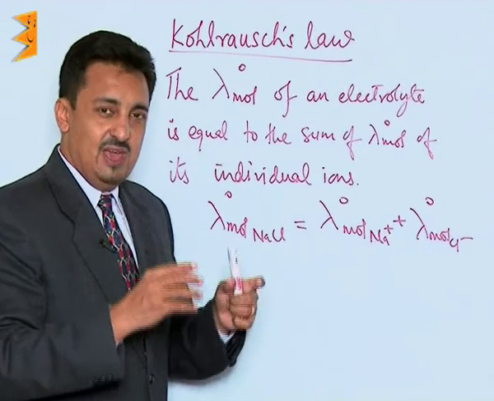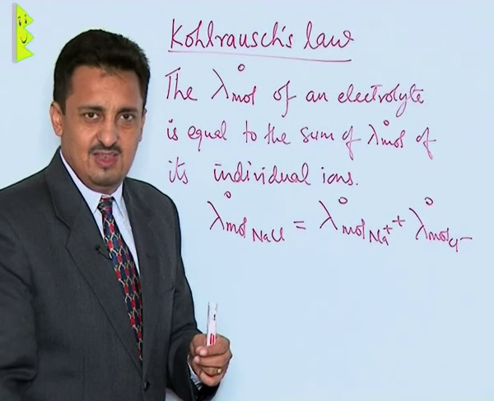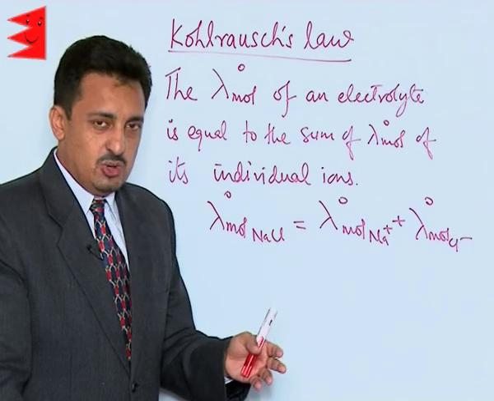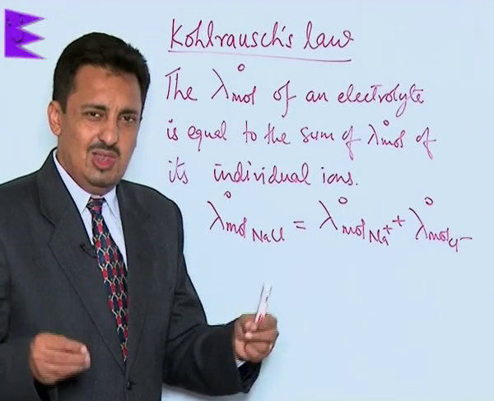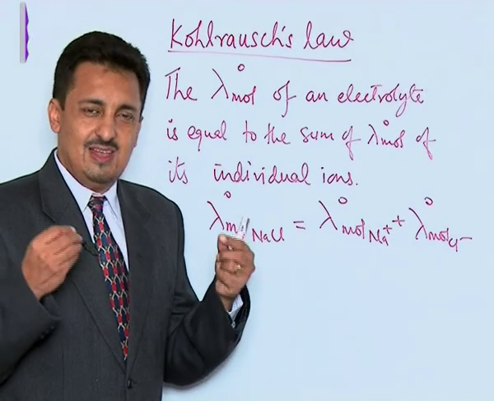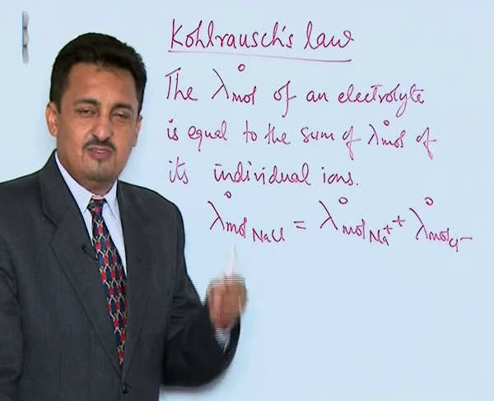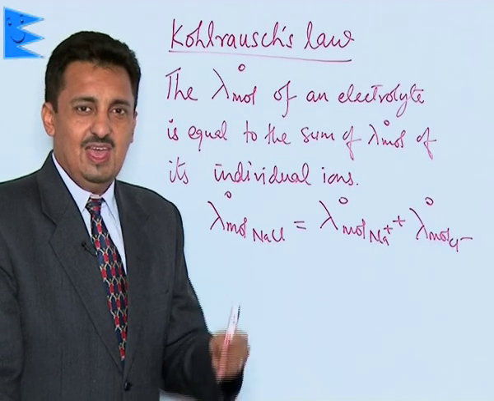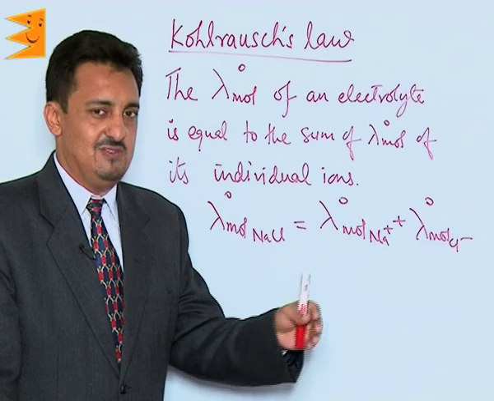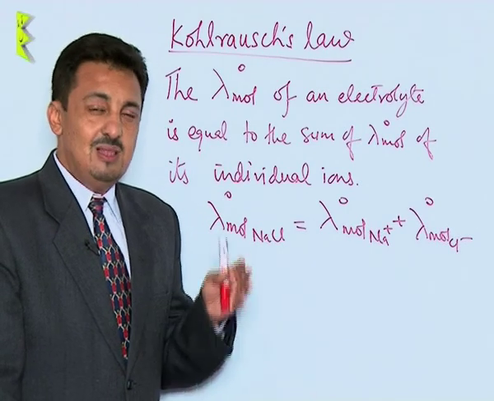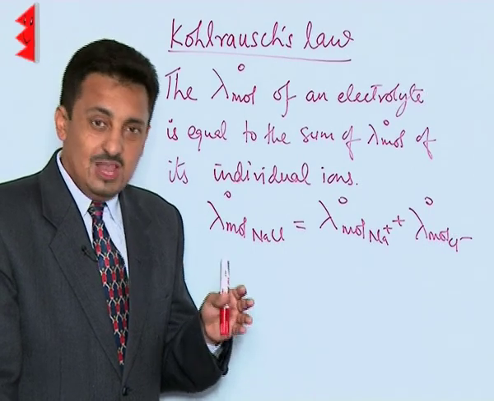each ion behaves independently, irrespective of the other opposite ion or of the source, because the interionic distances are so large that the interionic interactions are almost negligible, zero. So each ion behaves individually, independently, and is able to carry the amount of the charge which it can carry towards the respective electrode. That is why the limiting molar conductivity of the individual ion is a constant value.